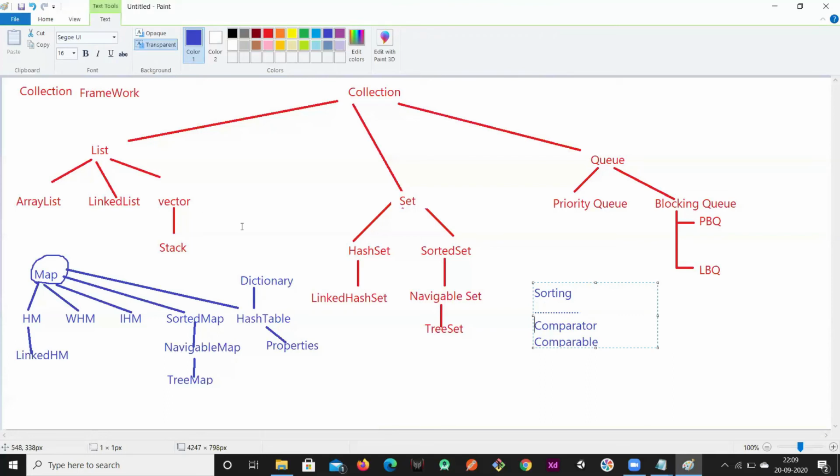By default we only have support for sorted set and sorted map. Apart from this, if you wanted to sort any other thing, then we have to use comparator or comparable. So these are also two interfaces. Only two things are by default sorted: sorted set and sorted map. Apart from that, all the other things, if you wanted to sort, then we have to use comparator and comparable. Okay, so this is the sorting.